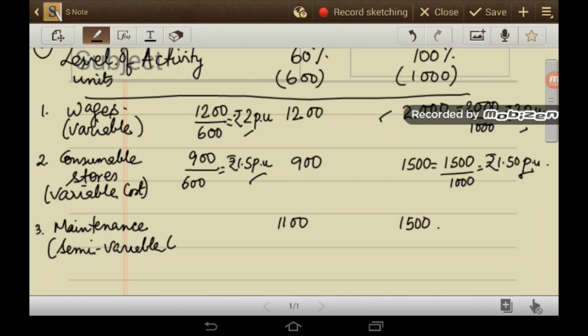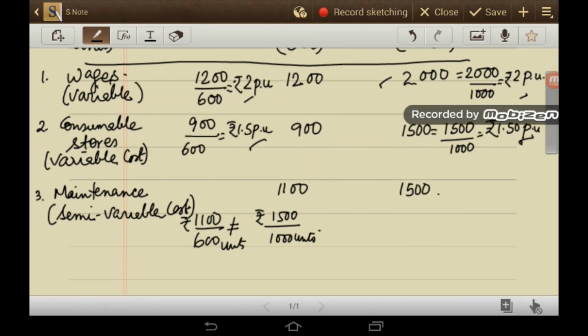Semi-variable cost, because cost per unit, rupees 1100 by 600 units is not equal to rupees 1500 by 1000 units. So variable cost will remain the same in earlier two cases. So maintenance cost is semi-variable in nature.